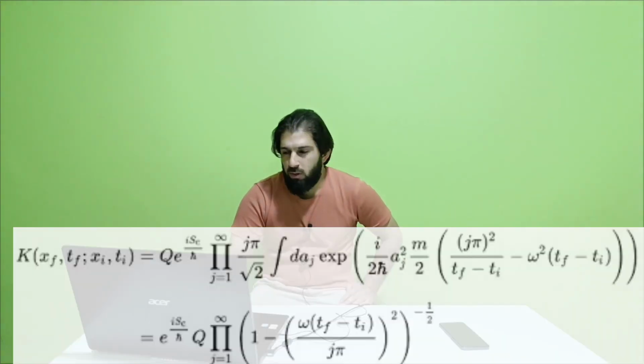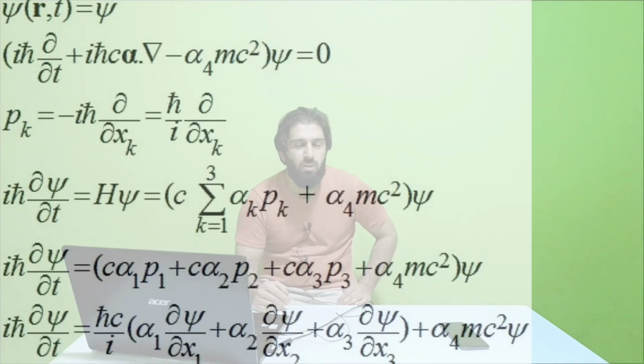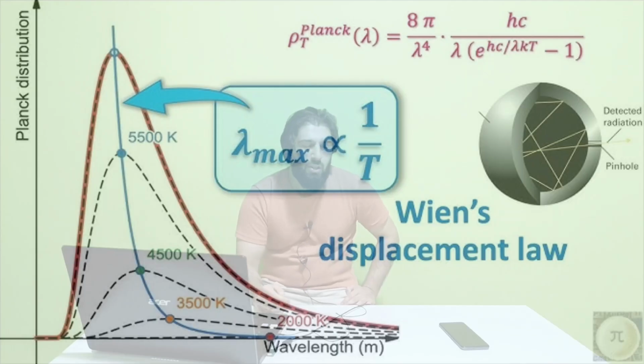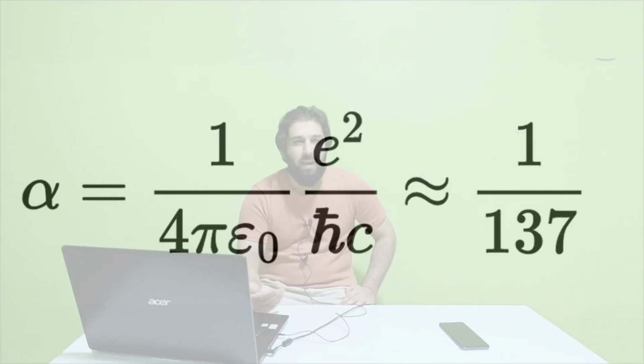For instance, while doing the quantization of fermions and bosons, we also see reduced Planck constant. Another equation is the path integral formulation. In this equation also we see reduced Planck constant. Dirac equation, this is also one of the most famous equations in quantum physics. For instance, in black body radiation and Planck's law, we also see reduced Planck constant. Except this, the fine structure constant is also very famous, one of the most fundamental constants in the universe. In the fine structure constant, there also we see reduced Planck constant.